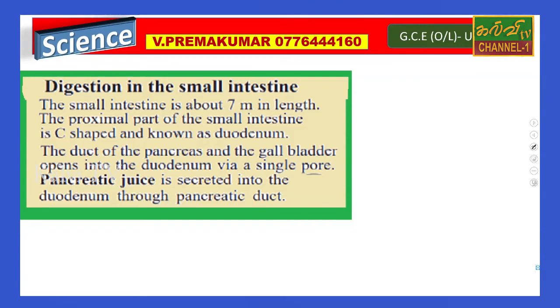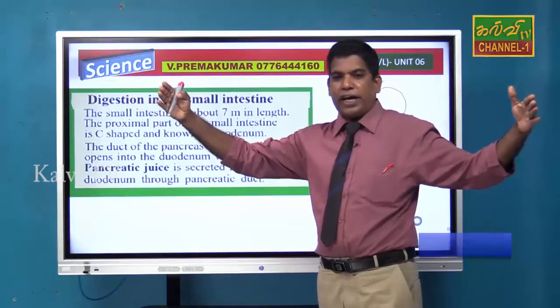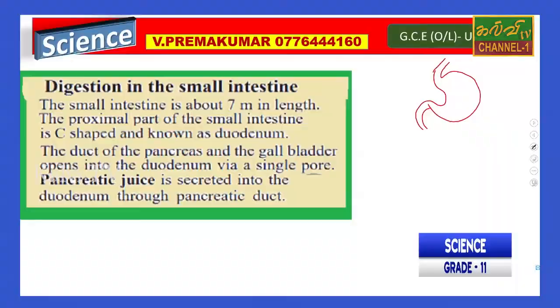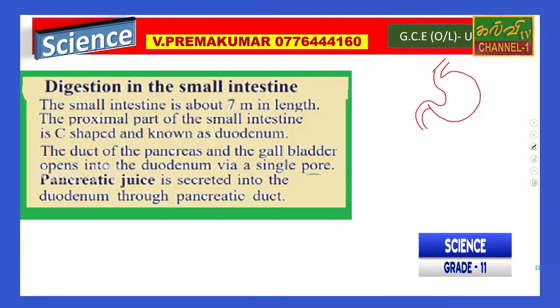The small intestine is about 7 meters. We already studied it, it is 7 meters. So think about this. 1 meter is this, right? So 7 times that. Sometimes a TV is also about 1.5 meters, so it is about 7 times the length of this smart TV. So 7 meters in length.